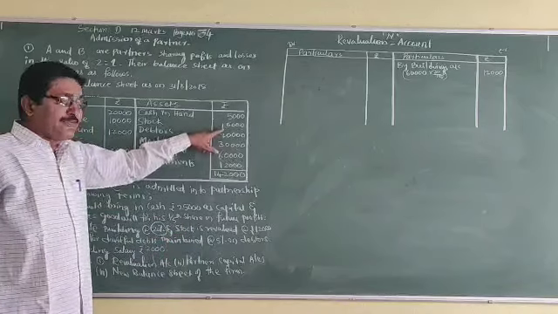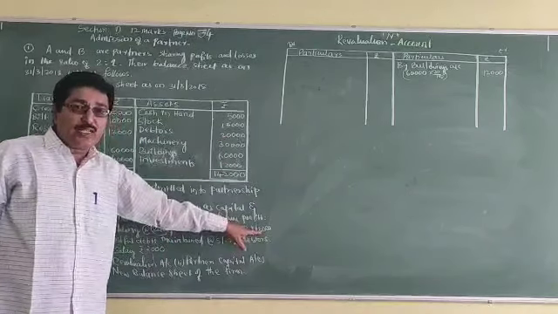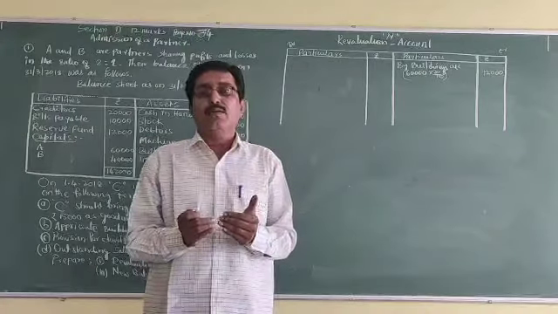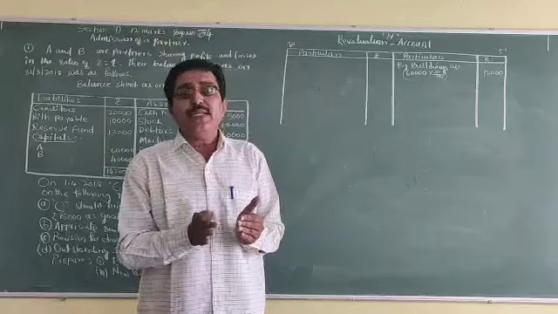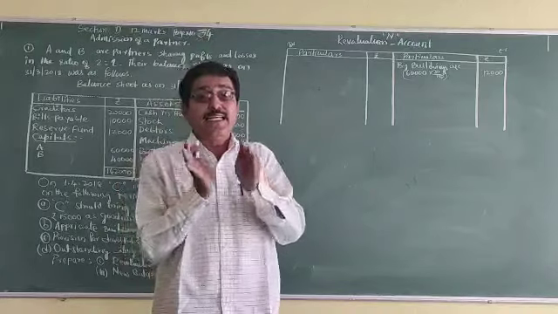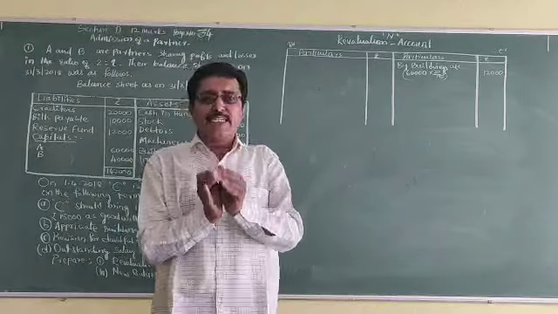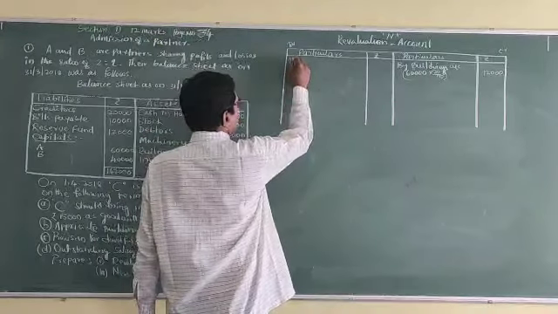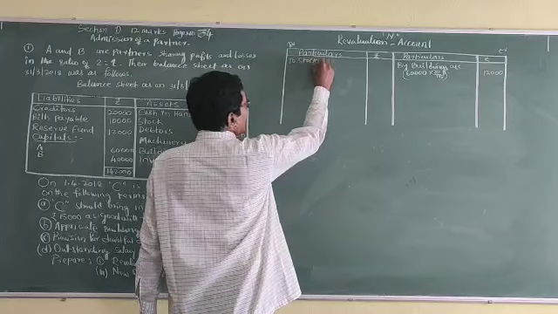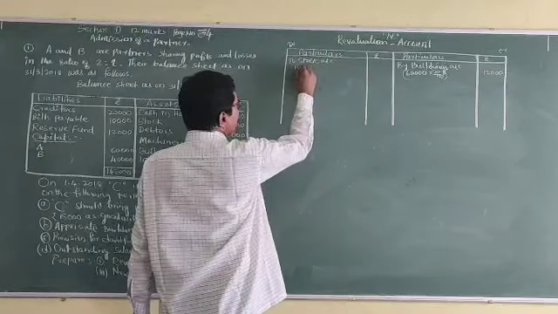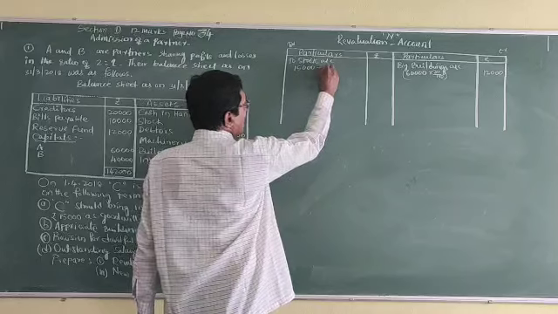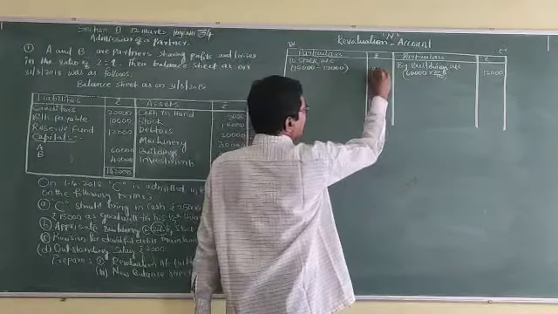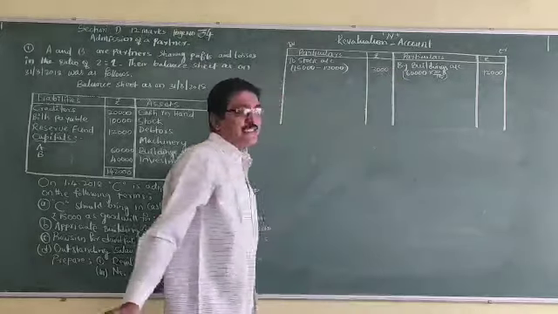Second, stock. Opening value is 15,000. Closing value is 12,000. Earlier, 15,000 worth of goods were in our business, but now its value is decreased. To the extent the amount is decreased, that is the loss to the business. To stock account: opening value is 15,000, now closing value is 12,000. To the extent of 3,000, that is the loss to the business.